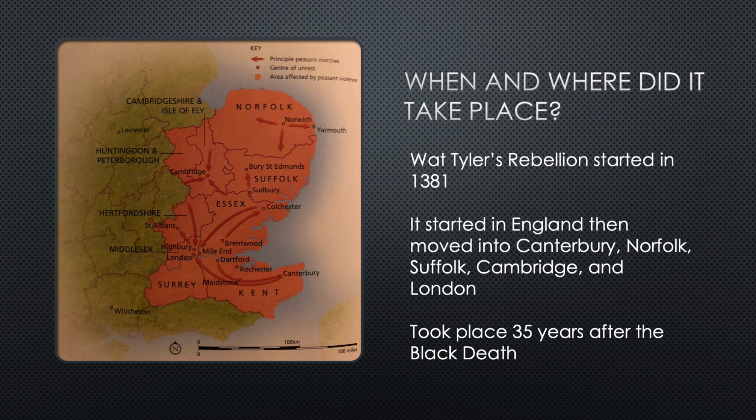The red arrows are the principal peasant marches. The red dot is the center of unrest. A lot of the center of unrest was in Norwich, Cambridge, London, and many other places. All the orange shows the area affected by the peasant violence.